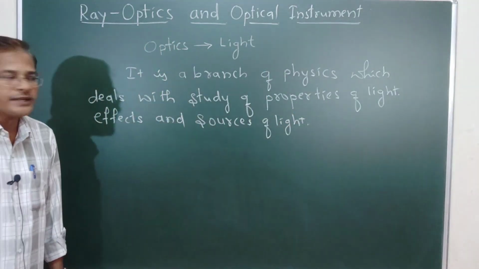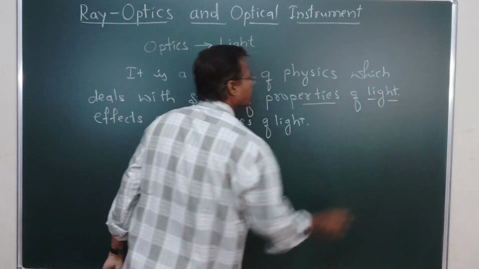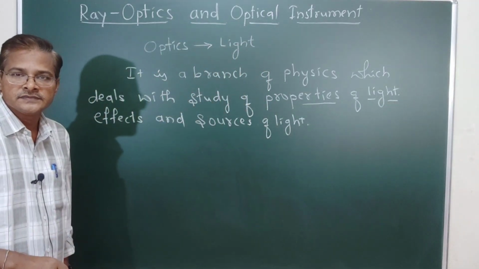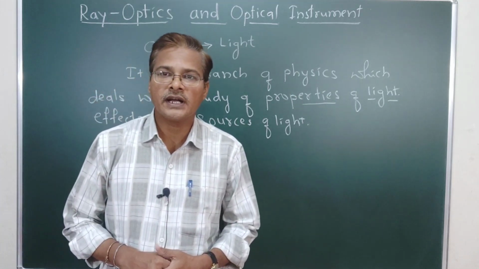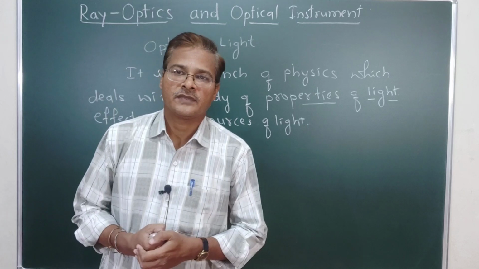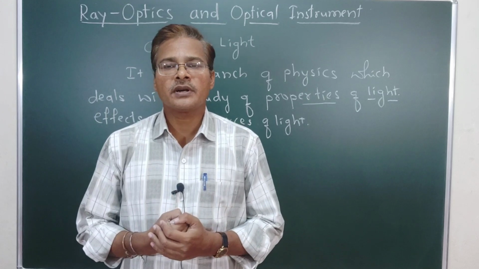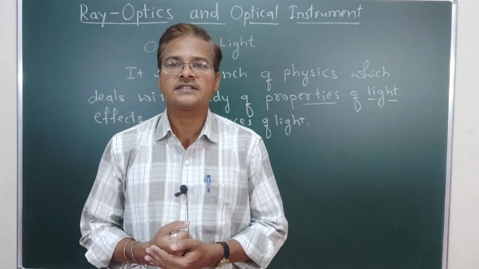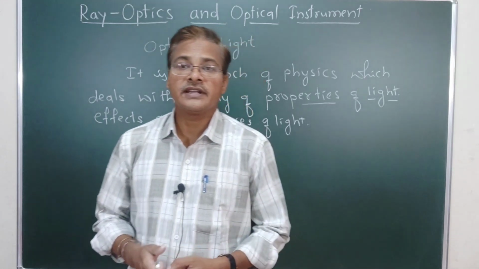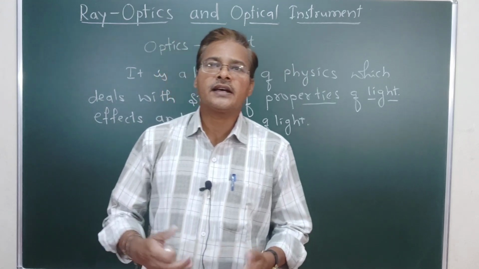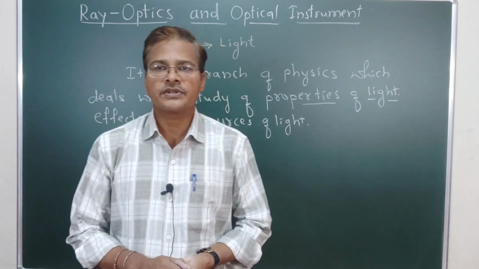Optics is a branch of physics which deals with the study of properties of light. What are the properties of light? Some important properties: light travels with a certain speed, 3 into 10 to the power of 8 meters per second, and light travels in a straight path. Whatever we see like that, we call the properties of light.